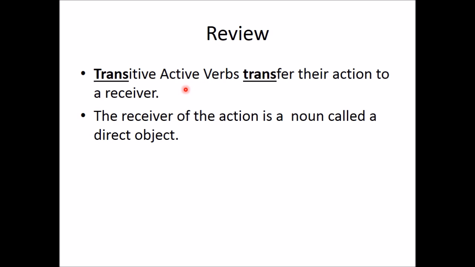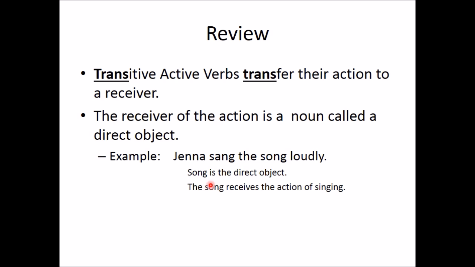The receiver of the action is a noun called a direct object. Here are some examples. Jenna sang the song loudly. Jenna is the subject, and she sang. This is the action. That action is being transferred onto another noun in the sentence, song. Song is a thing, so it's a noun, and the action of singing is being transferred onto the song. So song is the direct object, and the song is receiving the action of singing.